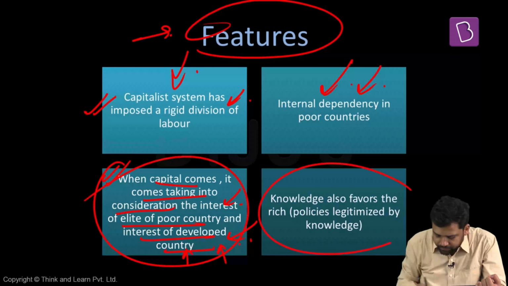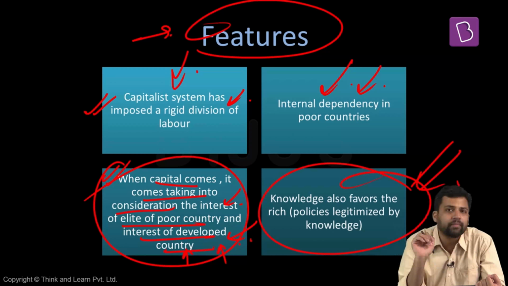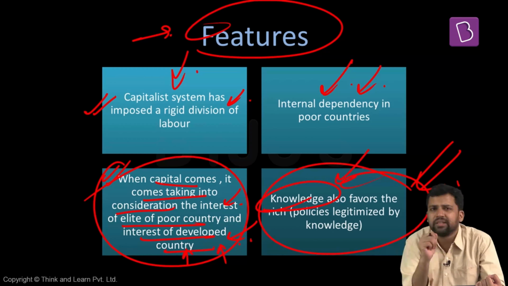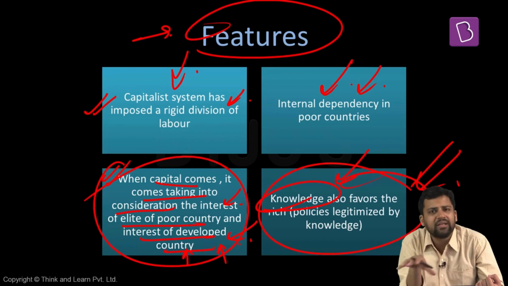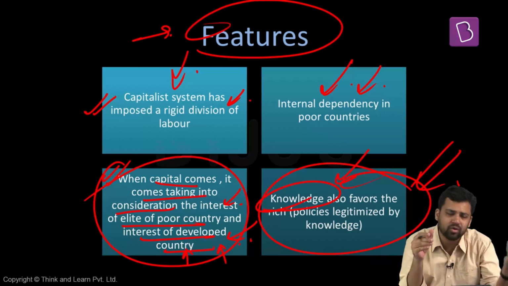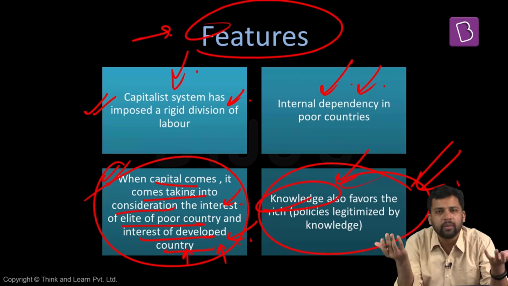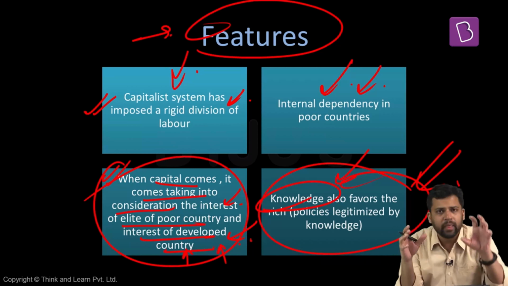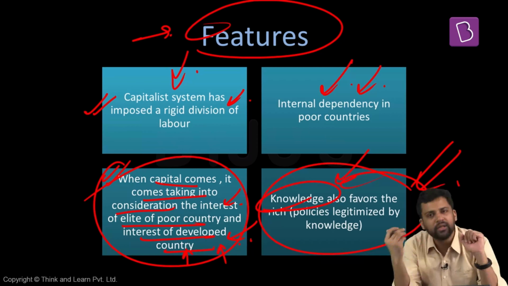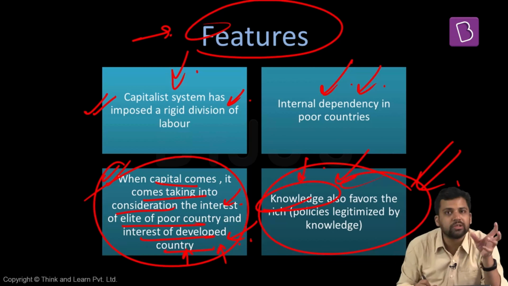Another thing is our knowledge. Whatever knowledge is being created, it can also be political. Whatever prevailing policies are there, they are also given legitimacy with the help of knowledge. Cultural capital. For example, one of the features of these dependent systems is division of labor. Rich countries should do this, poor countries should do this. Poor countries should export raw material, and rich countries should focus on high technology. Now, there were some theories which justify this. International division of labor says that whatever you are good at, you should do that. So rich countries, they are better at technology, they should focus on that. Poor countries, they are good at exporting raw materials, export that. So all these things are being justified, legitimized with the help of knowledge.